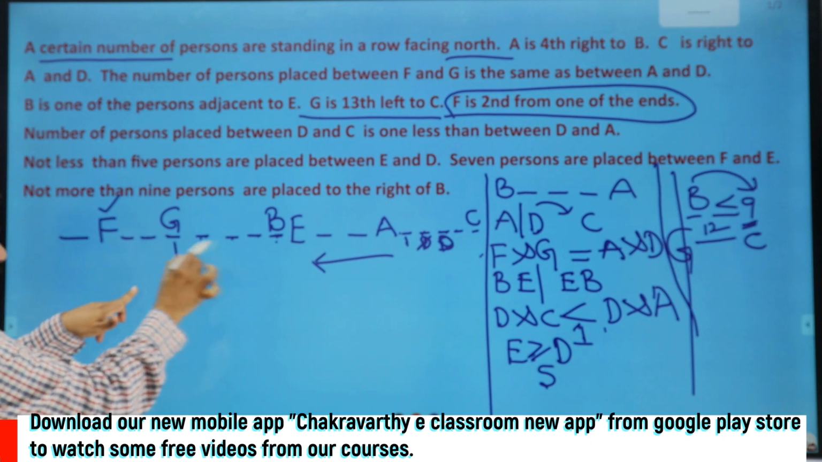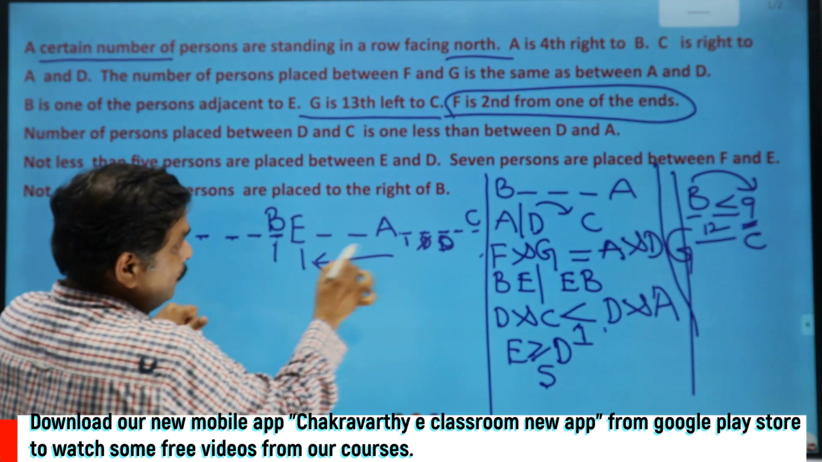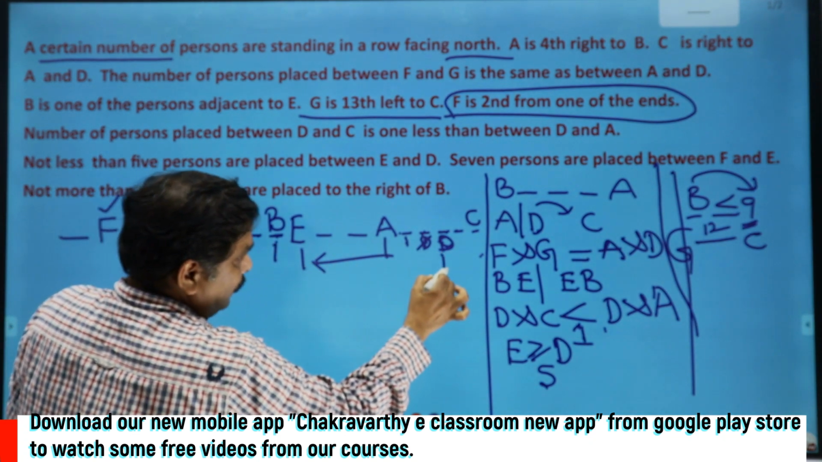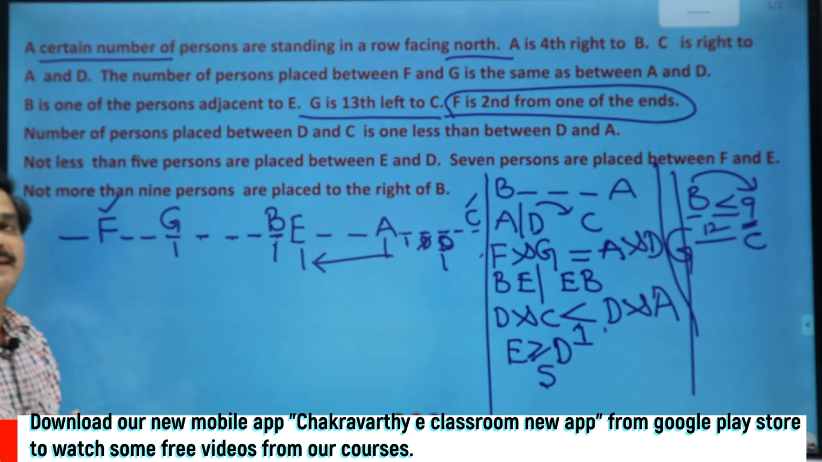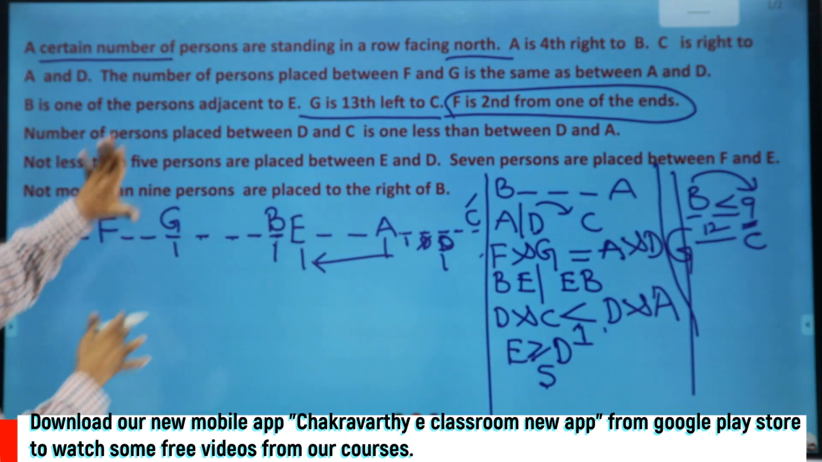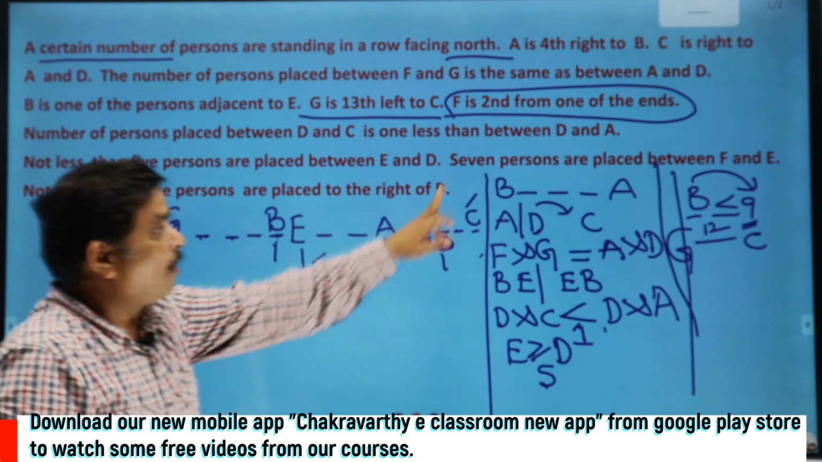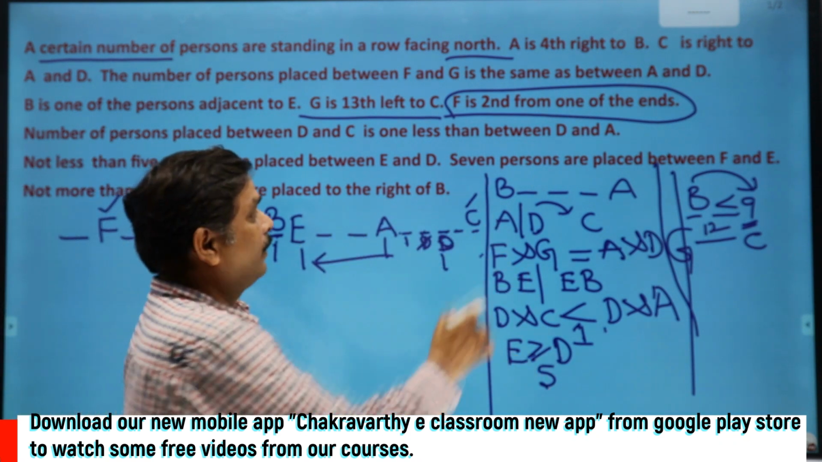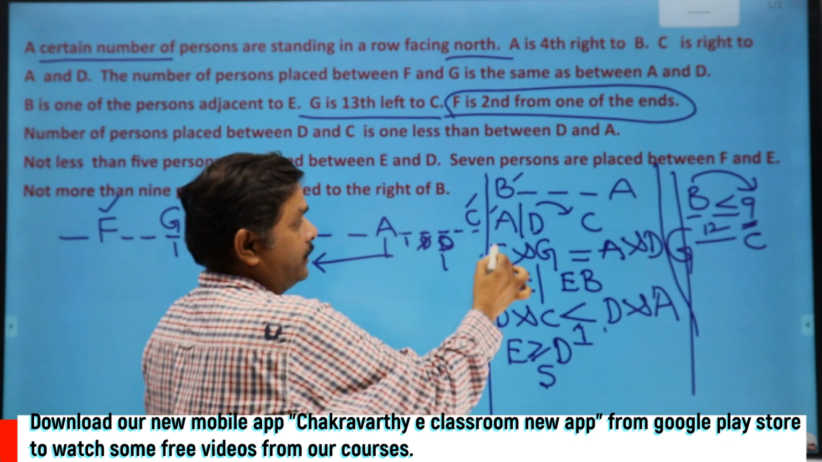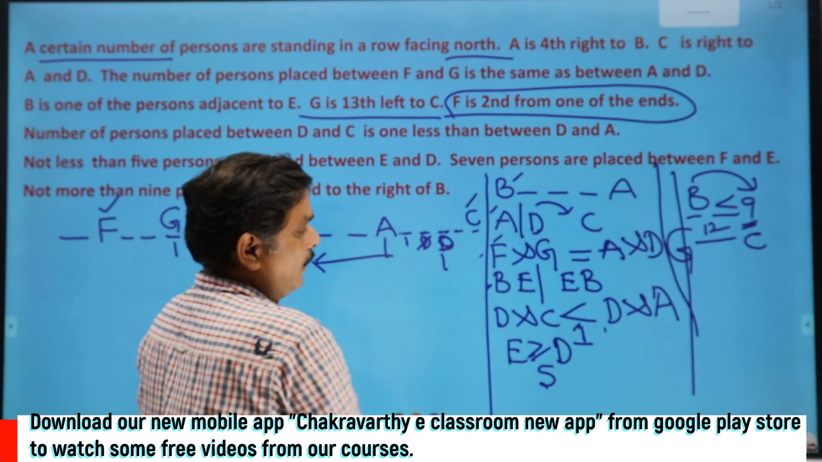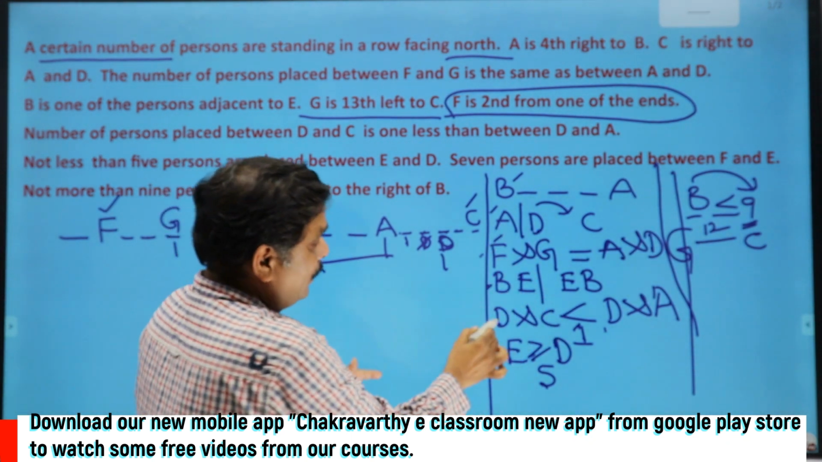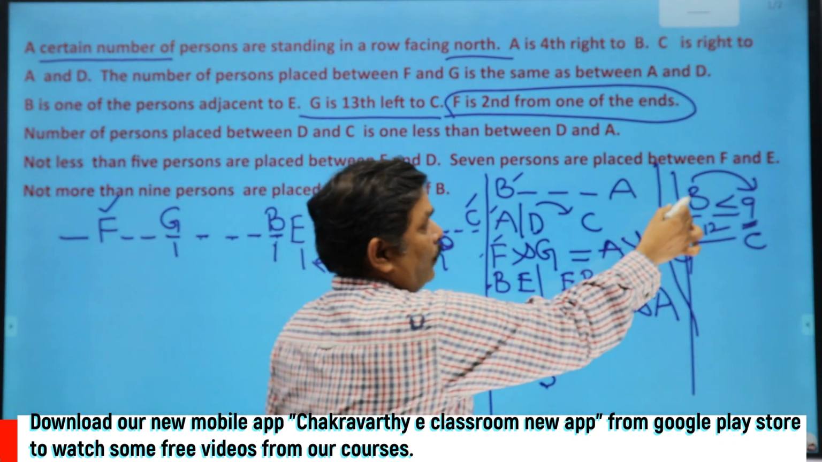Now G's is confirmed, B's confirmed, E's confirmed, A's confirmed, D's confirmed, and that of C's. Over. So 7% information they have given, 7 confirmed. But I need to check all the other conditions also. Already this is fulfilled, this is gone, this is fulfilled, this is also fulfilled, because I started with that only. Now this is done, this is also done, this is done.